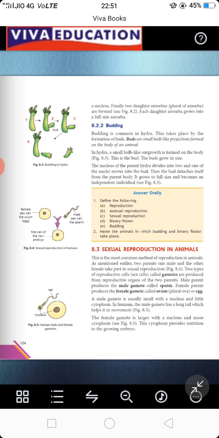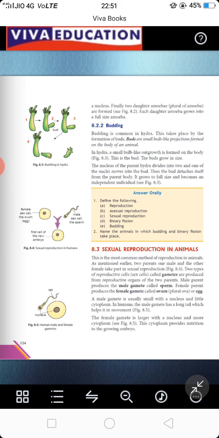So two types of reproductive cells are there, which are called gametes, and these are produced by the reproductive organs of the two parents. Male produces male gametes, which are called sperm, and female produces female gametes, which are called ovum or egg. Now we are talking about the sexual reproduction that is taking place in human beings, or in any of the animals.